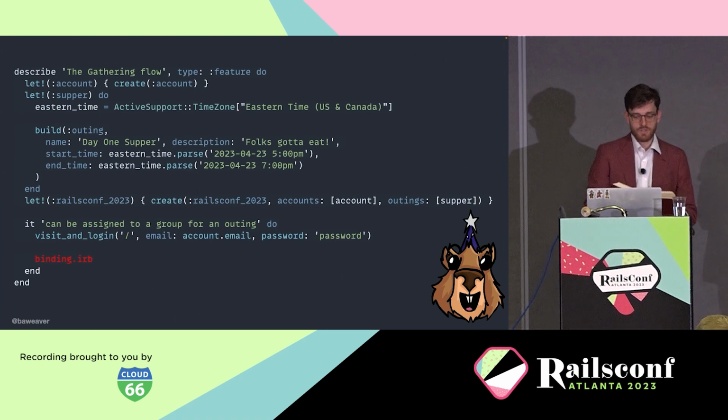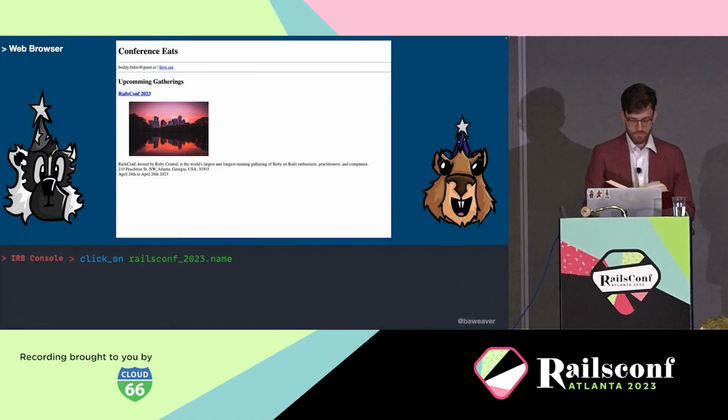And then we want to actually create the actual outing, which would be RailsConf 2023. We want to visit the homepage, log in, and then we want to stop right there and figure out what exactly we are trying to test here. In this case, we're trying to test that a user can join a group for an outing.